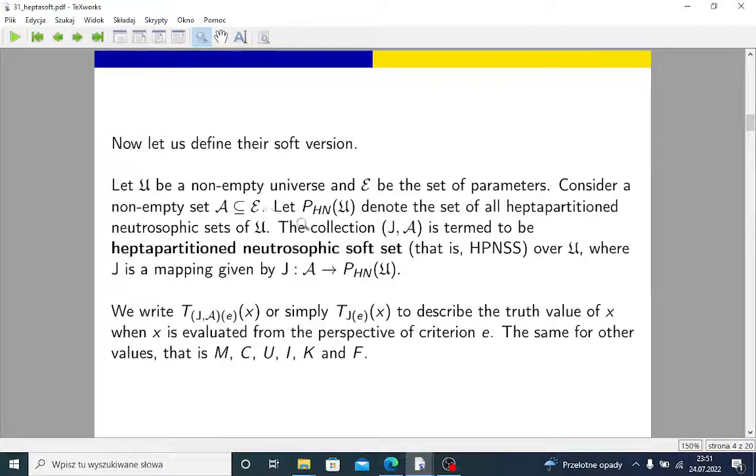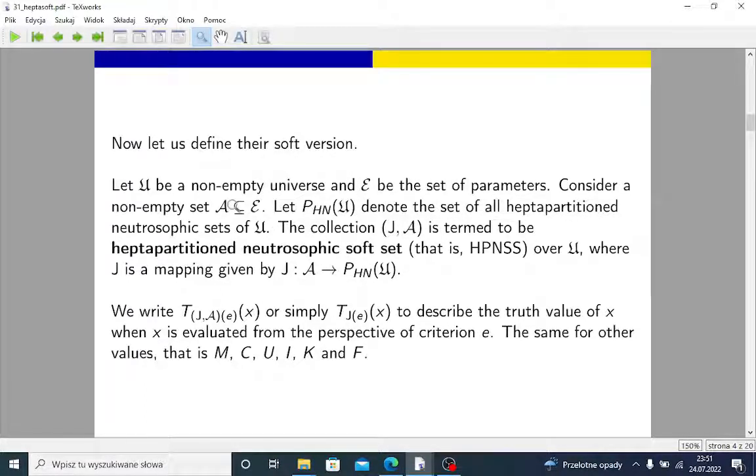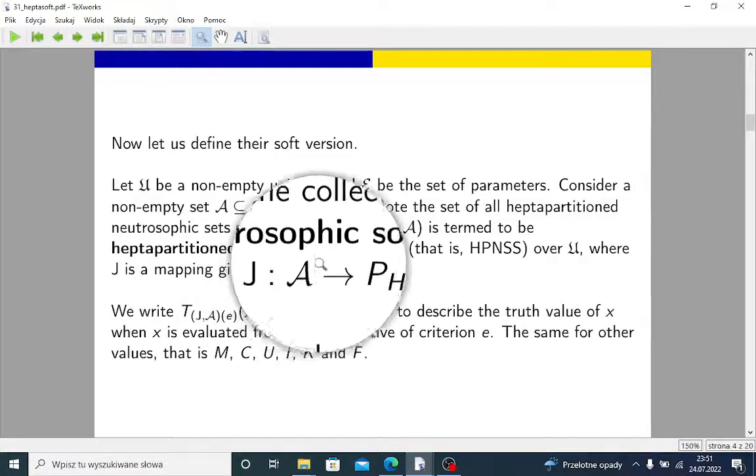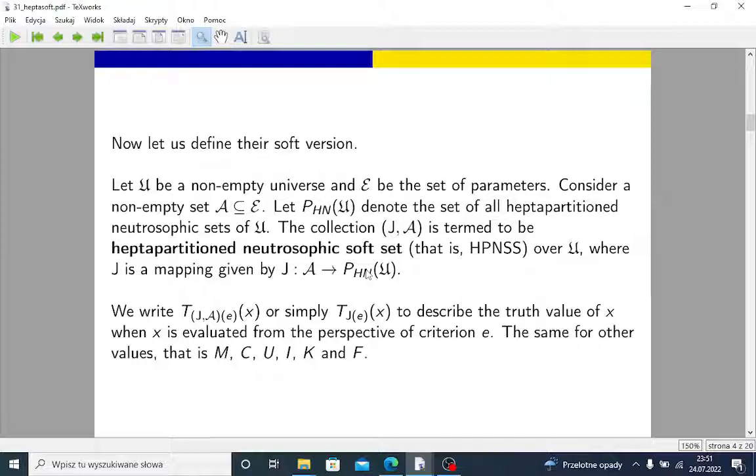So in our case, as you can read, if we have the power set of all heptapartitioned neutrosophic sets on our initial universe, and if we have some set of parameters or criteria E and some non-empty subset A contained in E, then the collection J, A is termed to be a heptapartitioned neutrosophic soft set, where J is a mapping from this set of parameters or criteria into the power set of our universe.